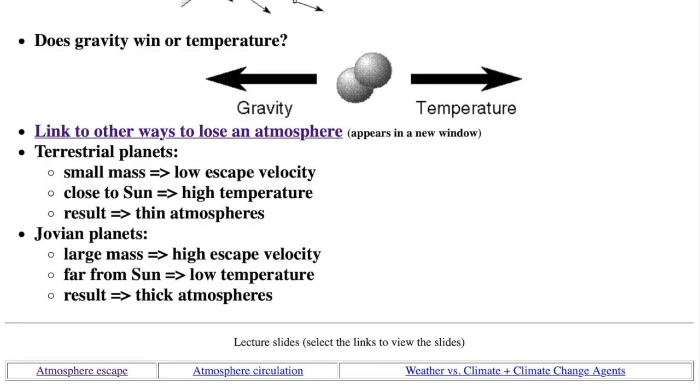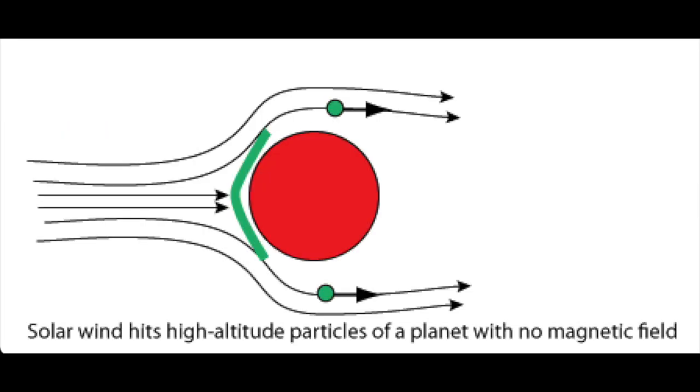Impacts from asteroids and comets impart so much energy to the atmosphere's gas particles that they escape the planet's gravity. It's like a superheated, super rapid thermal loss. Solar wind blasting happens if the planet does not have a magnetic field. The solar wind chips away at the atmosphere particle by particle until the atmosphere is gone. An example of this was the loss of Mars's atmosphere.